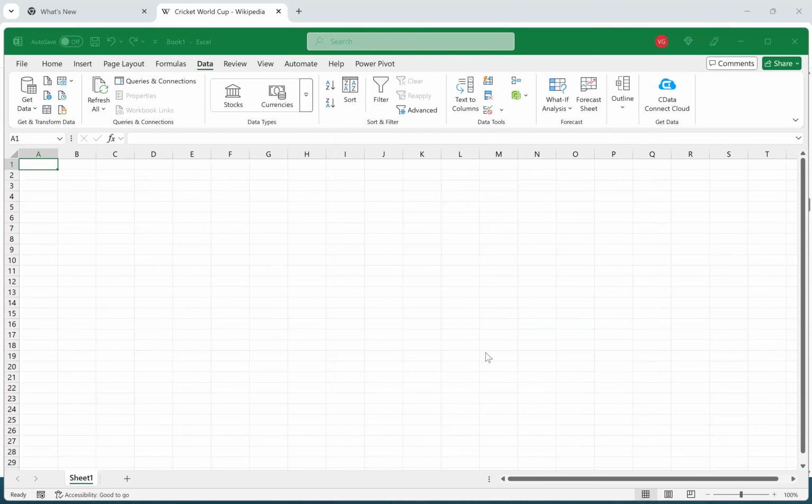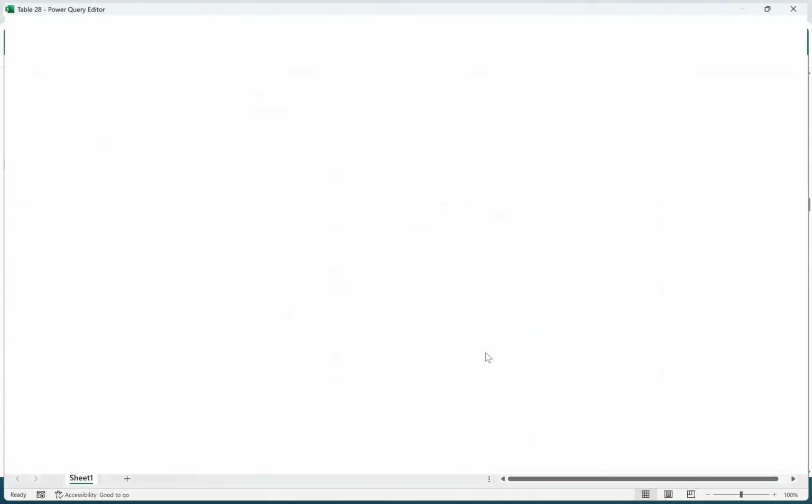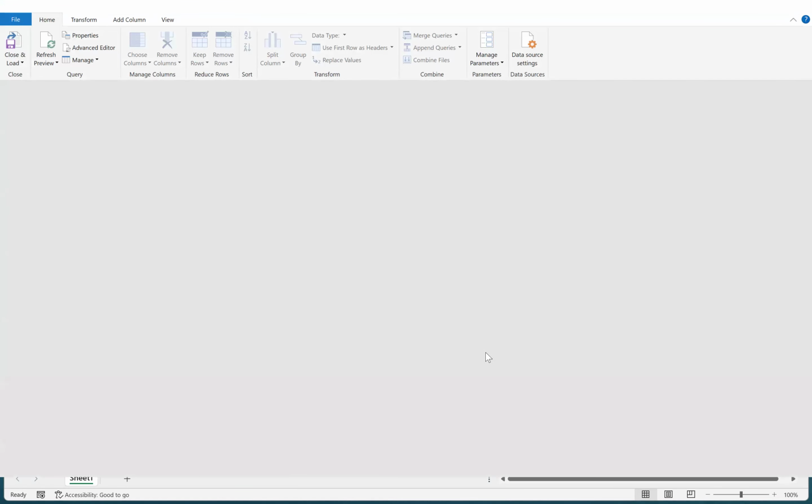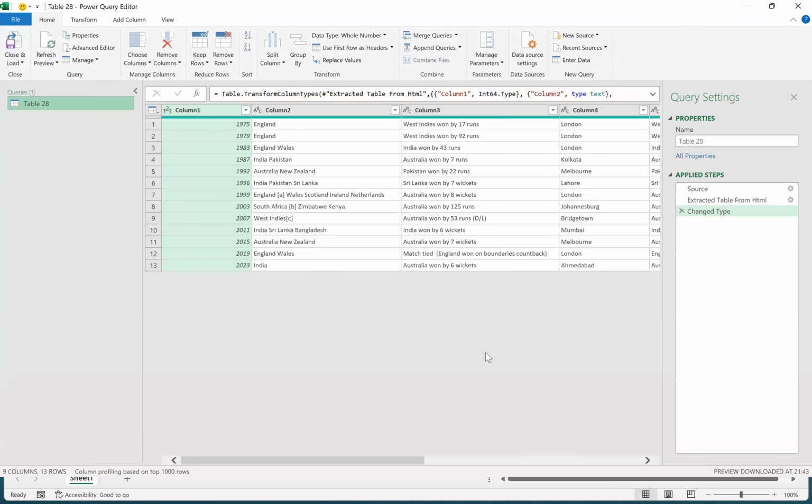Example, transform data. So the data is available here.